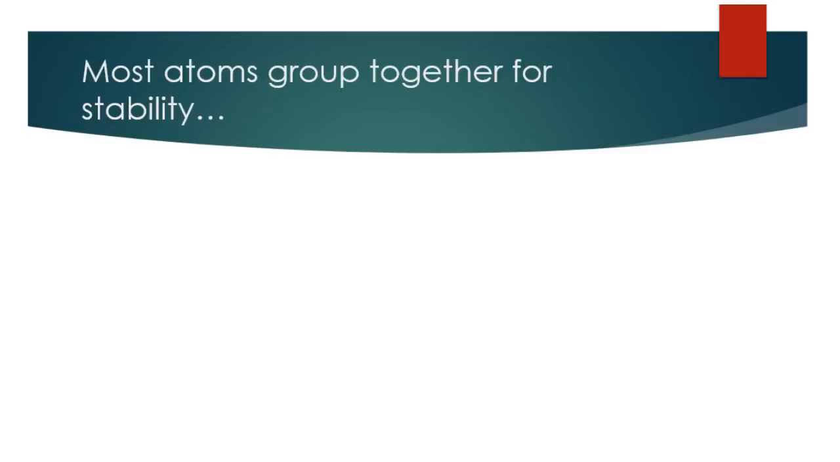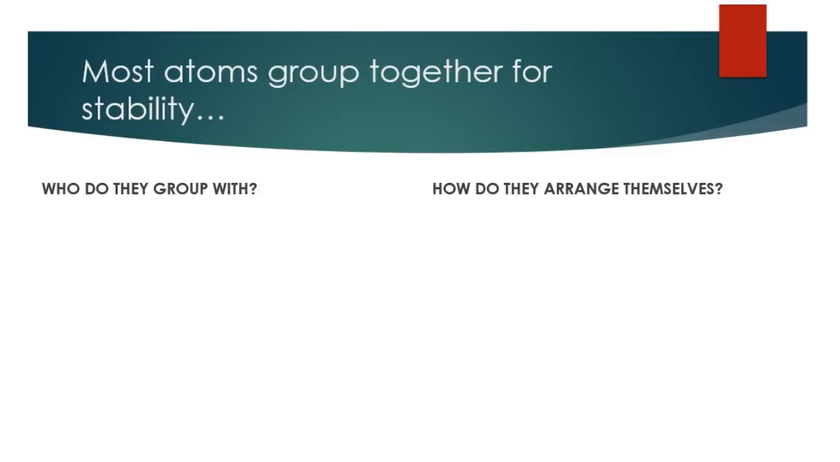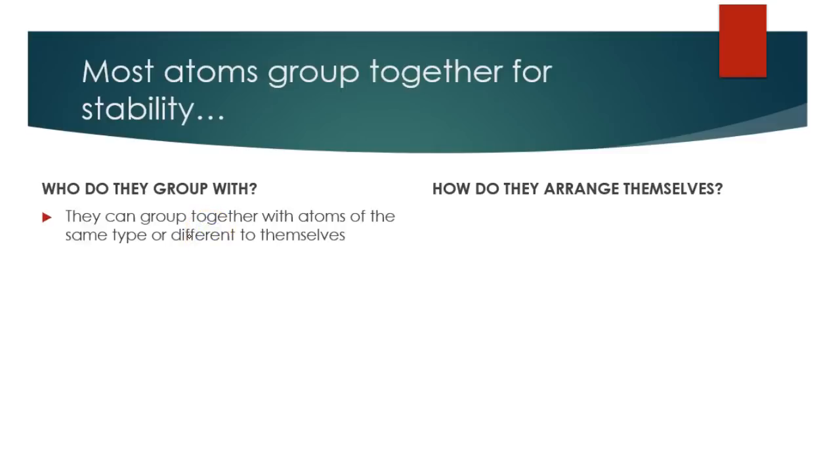So the question is, how do they group together? Well, first of all, you have to think about who they group with. Then you have to think about how they organize or arrange themselves. Now, atoms can get together either with atoms exactly the same as they are, or atoms that are different than them. The ones that are exactly the same type of atom, we call elements.